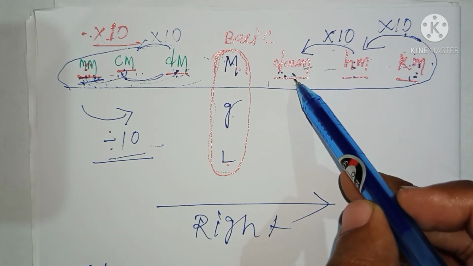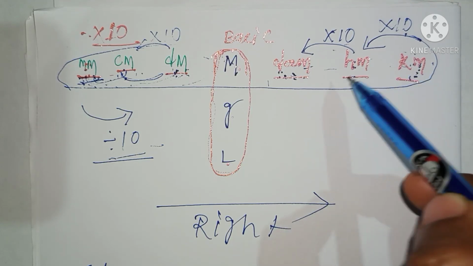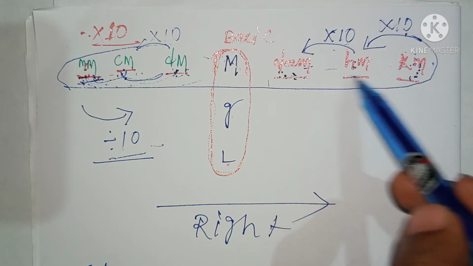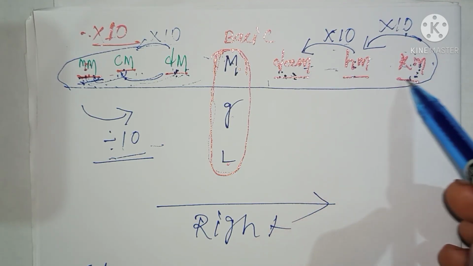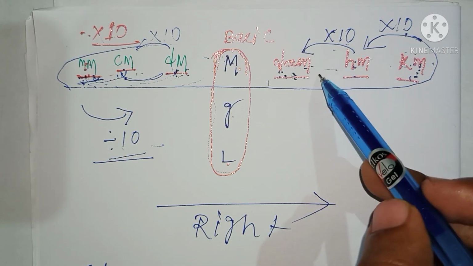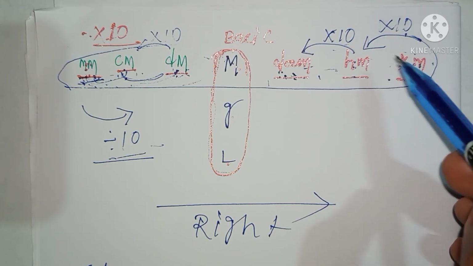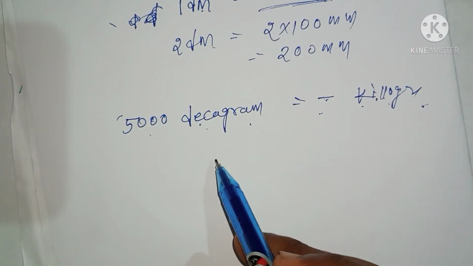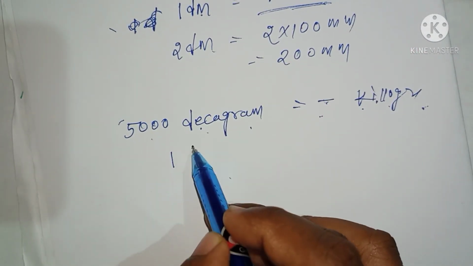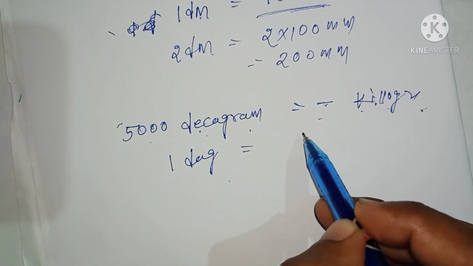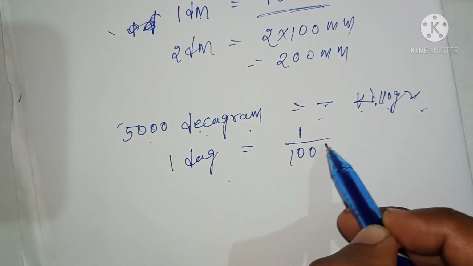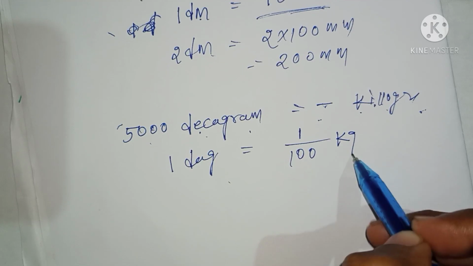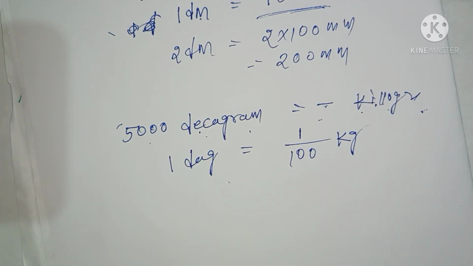I told you, if you want to convert a smaller one to a larger one, you should divide. It means you multiply 10 for each step: this one 10, again one more 10 here. 10 into 10 equal to 100. So we may write directly that 1 decagram is equal to 1 by 100 kilogram. Yes or no? I told you now.